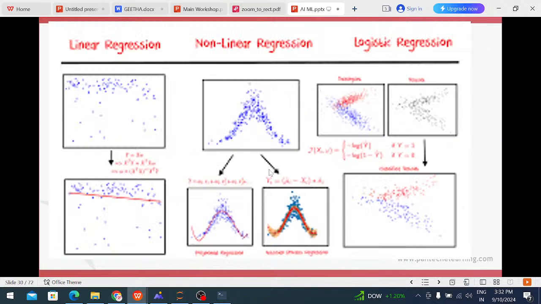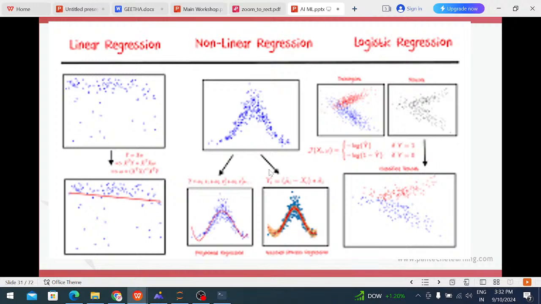In supervised machine learning, there are three types of algorithms: linear regression, non-linear regression and logistic regression. Linear regression means whatever input values are given to the system continuously. That is known as regression. Regression, for example, is the best example.